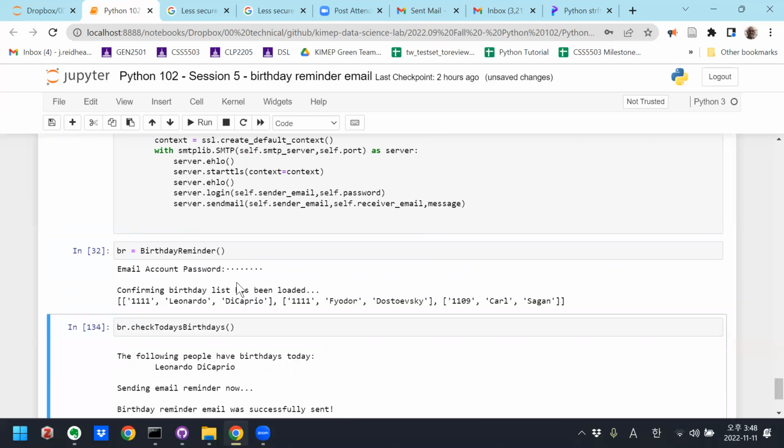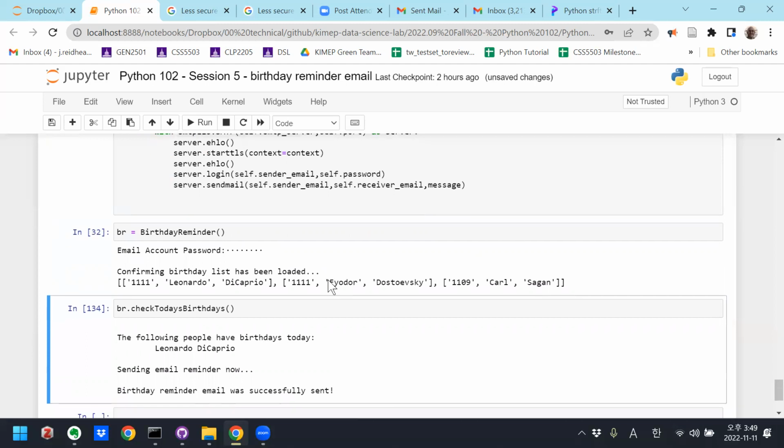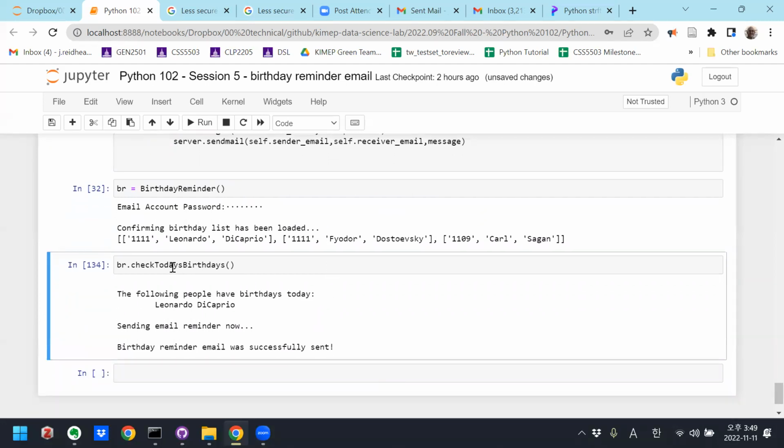Okay, confirming birthday list has been loaded, and this is the list that was in our file, right? So it has all the server information. It has my password and it has the birthday list, right? So now we want to check birthdays.